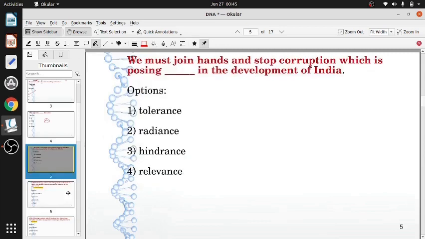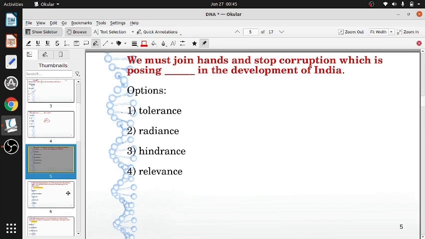We must join hands and stop corruption, which is posing dash in the development of India. Stop corruption, which is posing. A corruption can only pose an obstruction, a hindrance. It can only oppose the development. It cannot favor development.